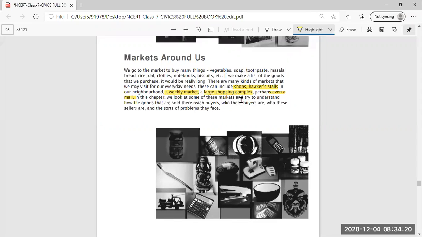If you want to purchase any type of item, you have to go to these. If you are having shops nearby, you will prefer to go to the nearby shops only. Or the vendors also come to your house with the cart. The hawker is also there, coming to your neighborhood, then you can purchase the items from them also. The weekly market is there, the large shopping complex is there, and the mall is there. So these are the different types of markets you are going to read in this lesson.